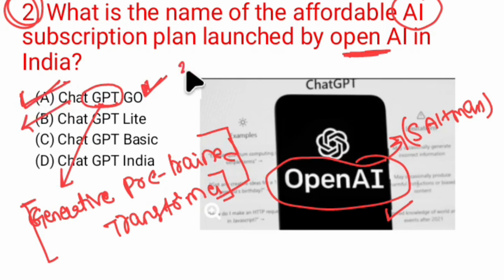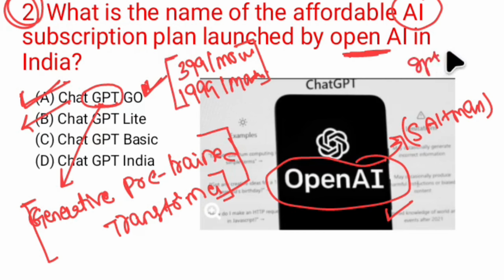Basically per month you have to pay 399 rupees. For advanced users it is 1,999 rupees per month, and there you will get access to GPT-5 as well. So remember, OpenAI introduced ChatGPT Go. Therefore option A is the correct option for question number 2.